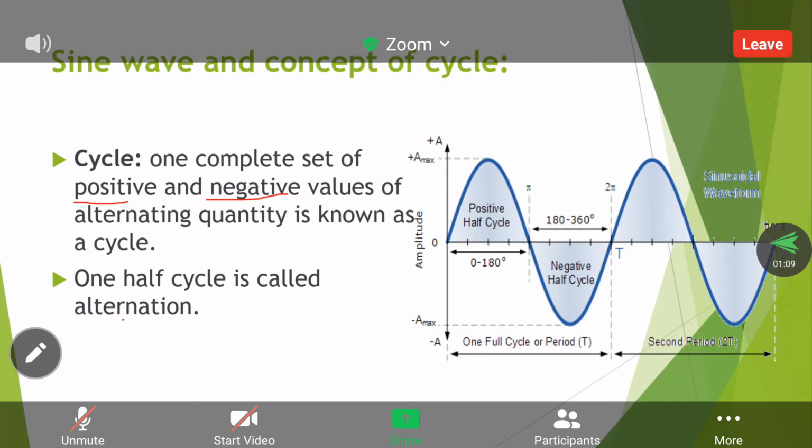One half cycle we call an alternation. For example, if we take one positive half cycle, this area is called an alternation. Similarly, if we consider the negative half cycle, the area occupied by the wave, this blue color area, is also called an alternation. So this is about the concept of cycle.